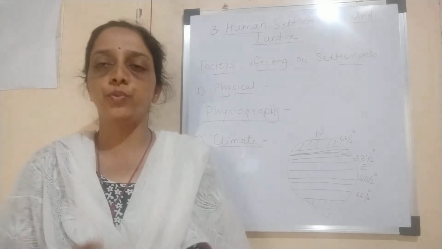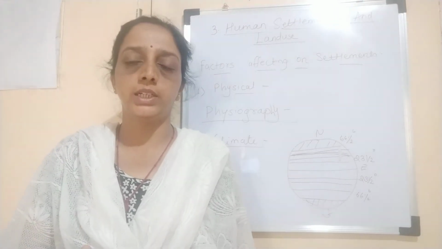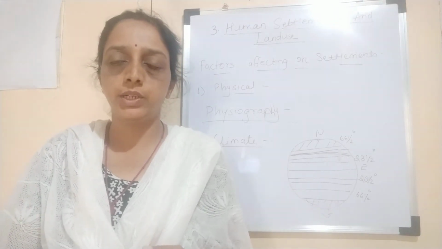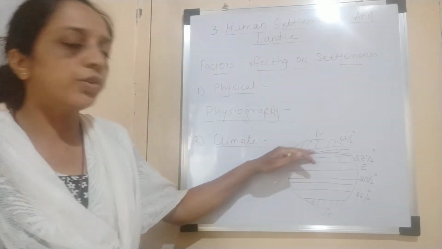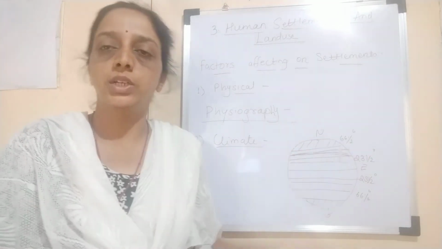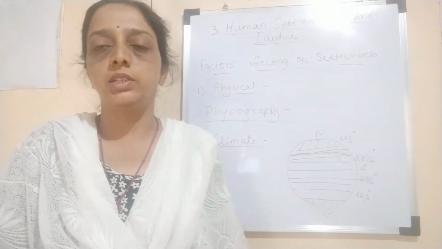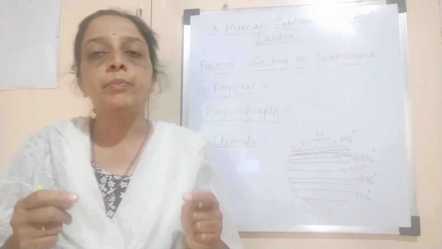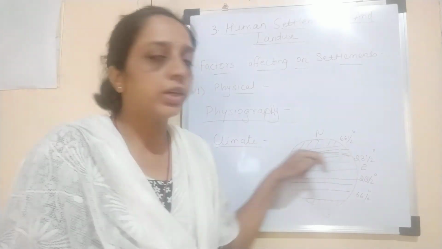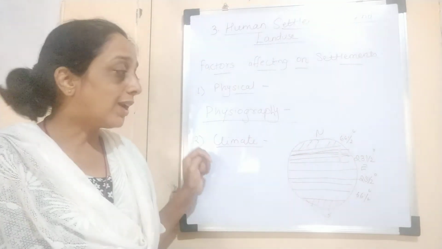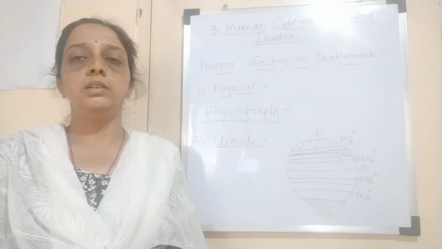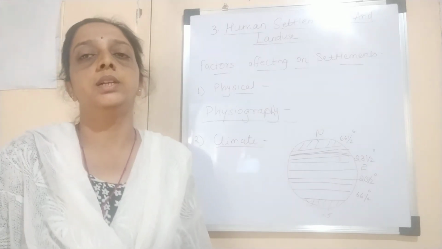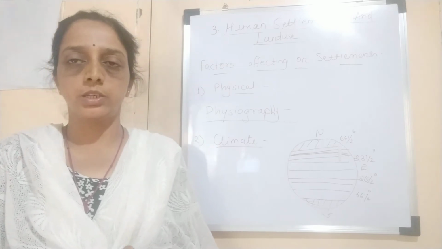This is the region where climate is moderate, meaning moderate temperature and moderate rainfall. So we see most of the population in this region, and similarly the number of settlements is more in this region. So climate is also one of the factors which man considers when he decides to settle in a particular place.